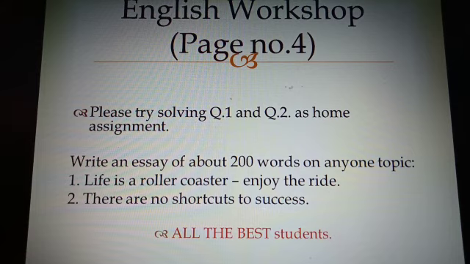It will be with reference to the poem Life. The first topic is, life is a roller coaster, enjoy the ride. And the second topic is, there are no shortcuts to success. From these 2 you can pick any one of your choice and write it down in the notebook. All the best, students. Thank you.